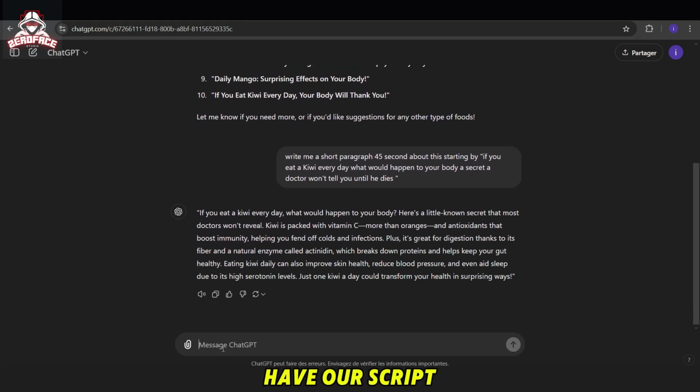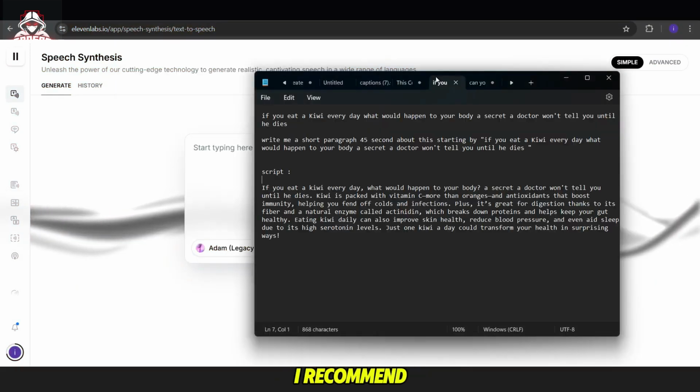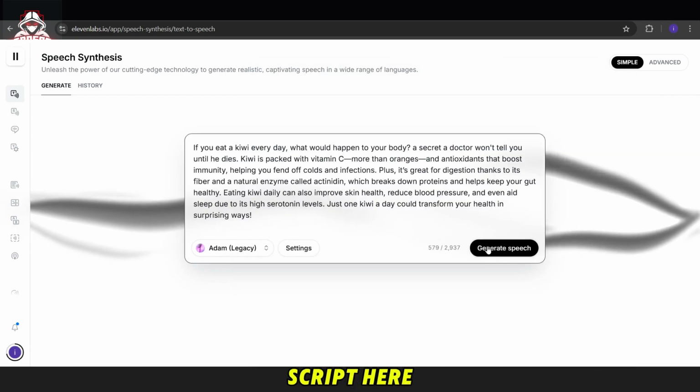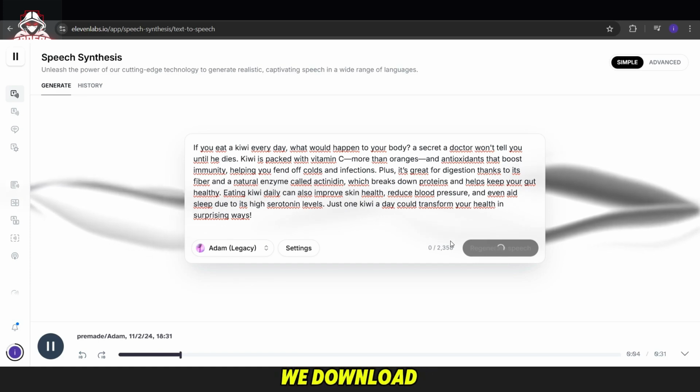Now that we have our script, it's time to turn it into a voiceover. We go to 11 Labs AI and select the perfect voice. I recommend using Adam's voice for this niche. We paste our script here, then click the Generate button. Once the voiceover is ready, we download it.